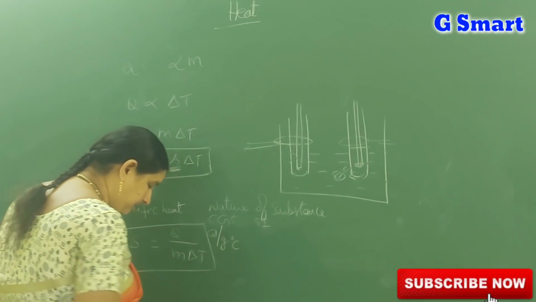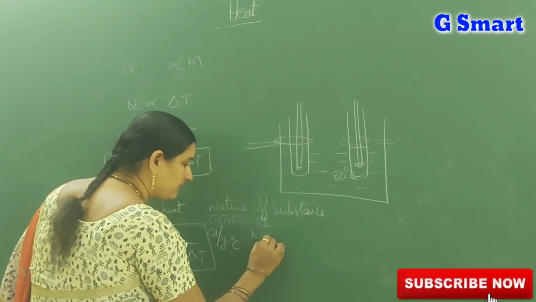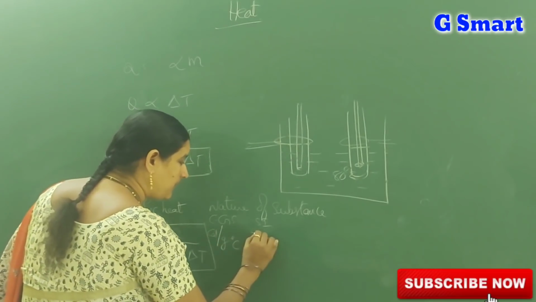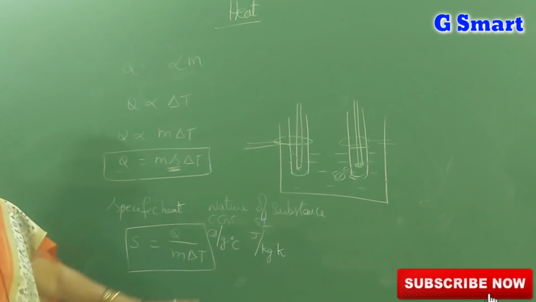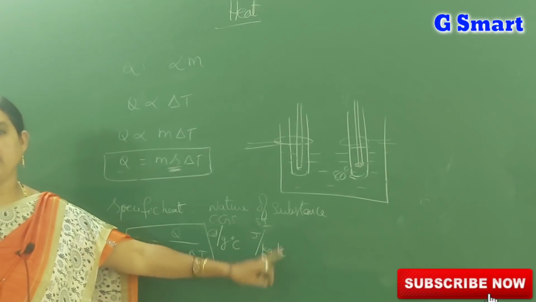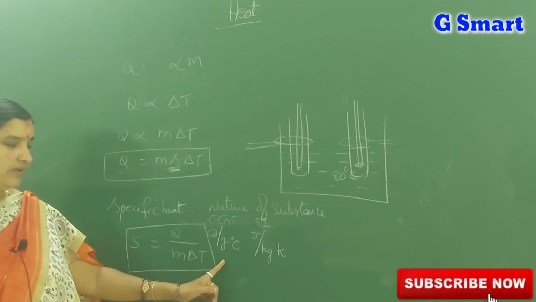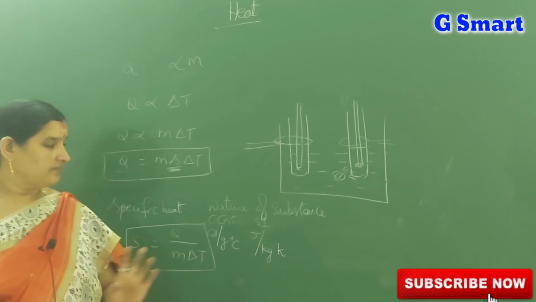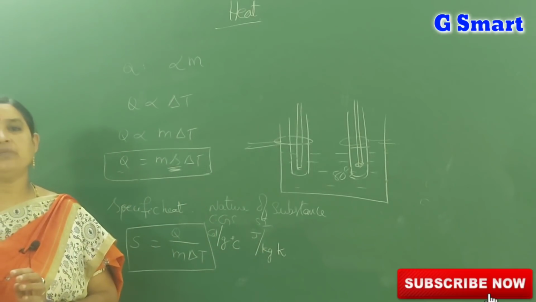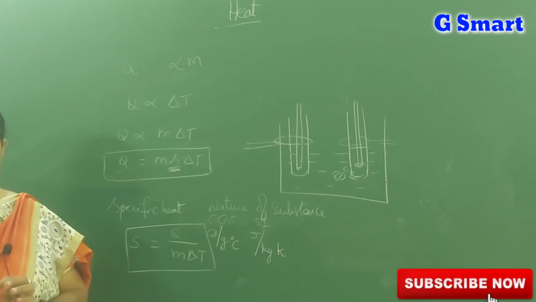In the SI system, it is joule per kilogram Kelvin. Calorie per gram degree centigrade in the CGS system and joule per kilogram Kelvin in the SI system. This is about specific heat.